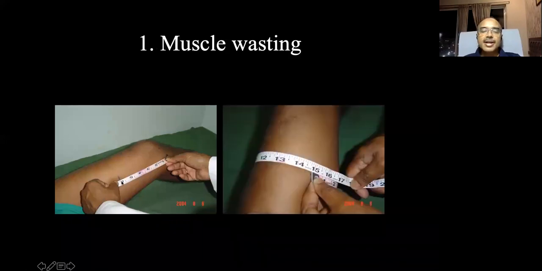So mark there and measure the girth of the limb there and compare with the opposite side. Why is it taken 6 inches? Because sometimes this question is asked.